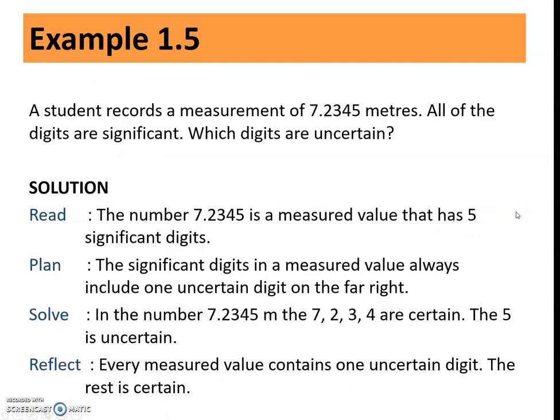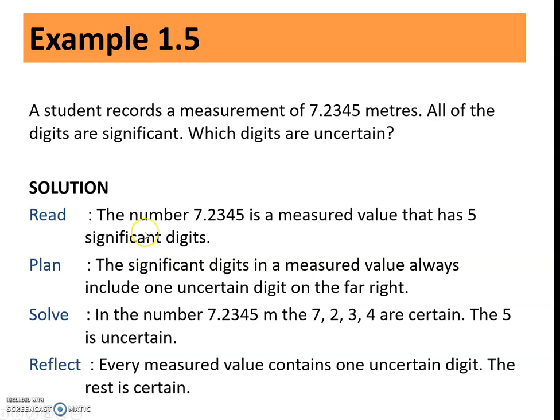Now let's look into example 1.5. A student records a measurement of 7.2345 meter. All of the digits are significant. Which digits are uncertain? So all the digits here are significant, but which one is uncertain?